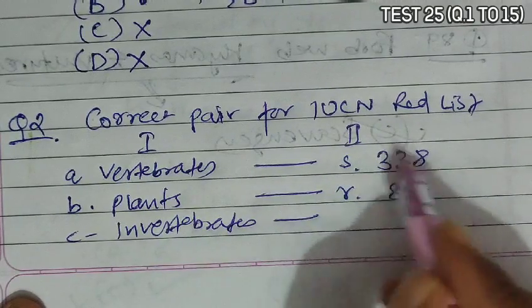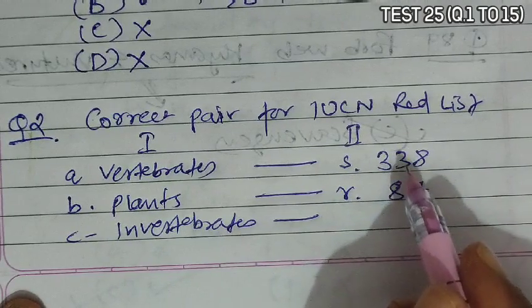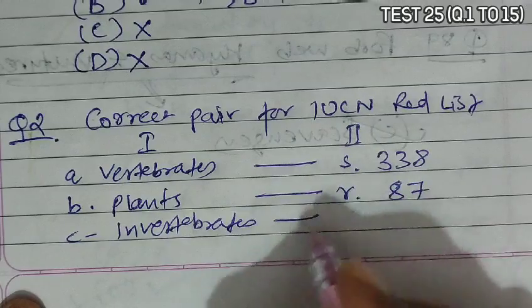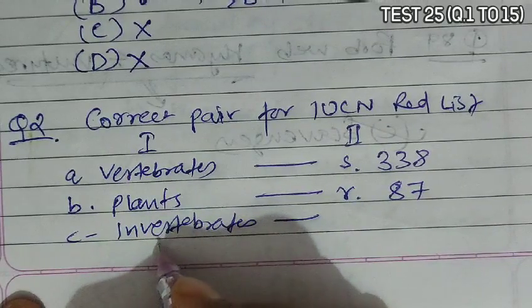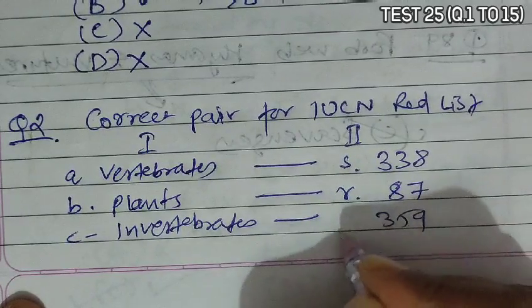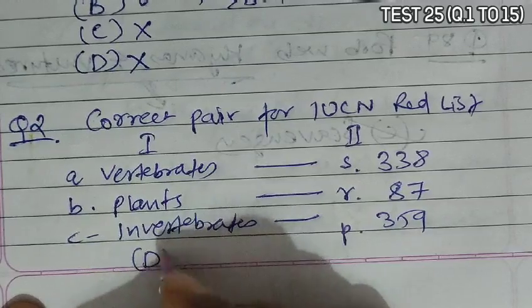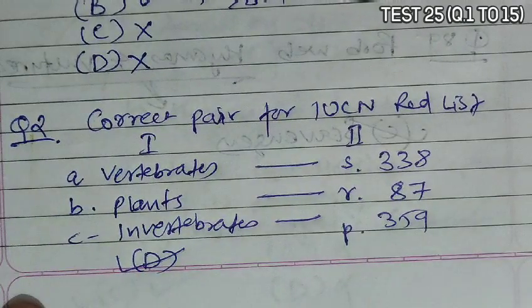Okay, so these are the species extinction, so it is talking about the documents of the species extinction. So this many species are extinct. And if we talk about invertebrates, then there are 359 species of invertebrate, that is P. So according to this match, option D became the correct answer.